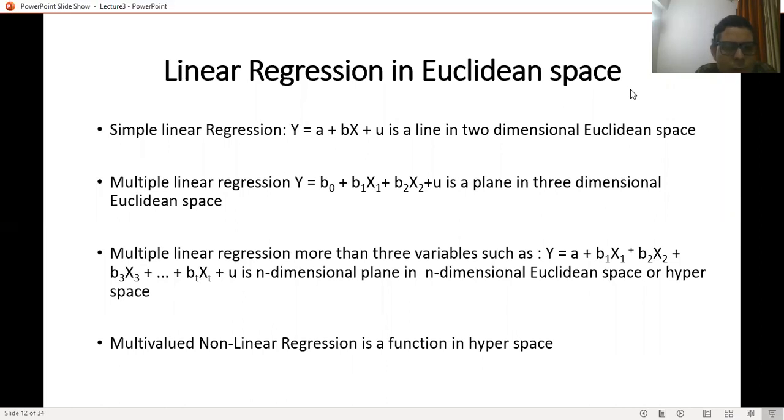When we talk about multiple linear regression with more than three variables, such as a plus b1 x1, b2 x2, up to bt xt plus u, it is an n-dimensional plane in n-dimensional Euclidean space or hyperspace.